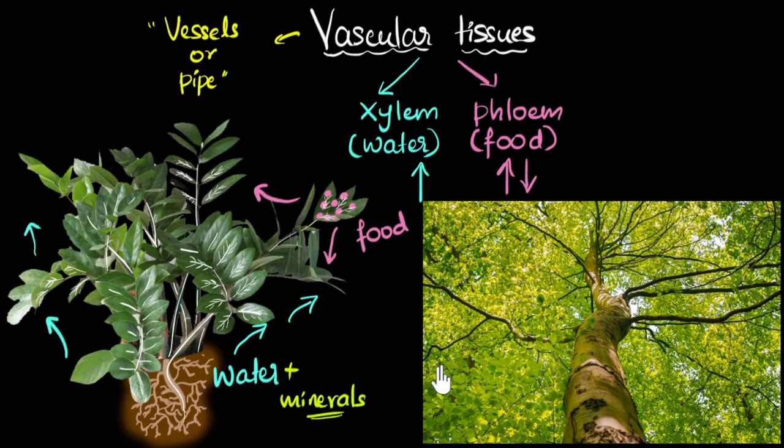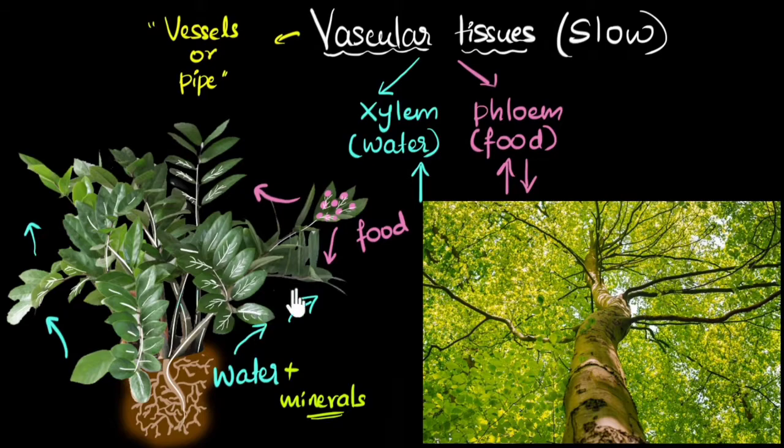But finally, you might have another question. How do these transport systems even work? I mean, in tall trees, how are they able to get that water from the ground all the way to the top? Is there some kind of a pump? And I guess that's where things get even more interesting. No, they don't have a pump, yet they use some clever mechanism to get their job done. And we'll look at these mechanisms in great detail in the future videos, okay? But one of the things about not having a pump is that this whole system becomes very slow. So plants, because they don't have a pump, have a slow transport system.